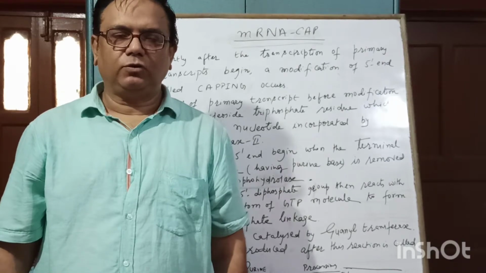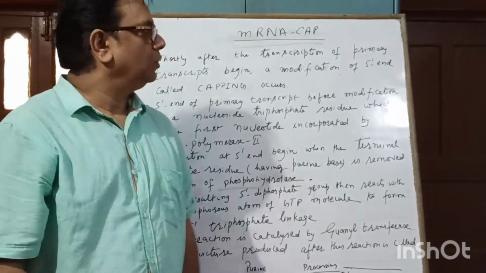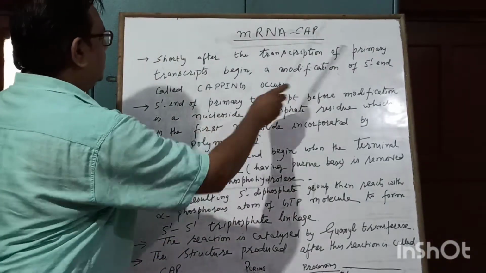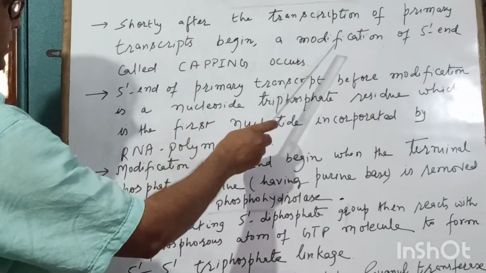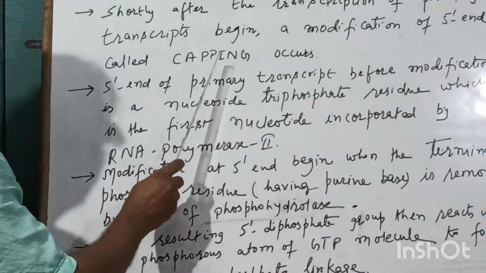Shortly after the transcription of primary transcripts begins, a modification of the 5' end called capping occurs.